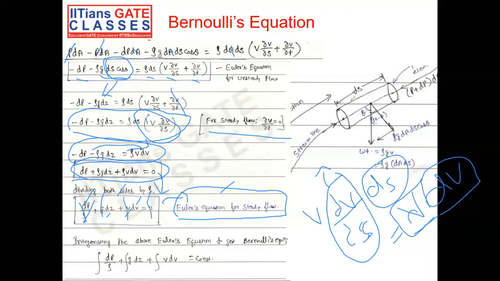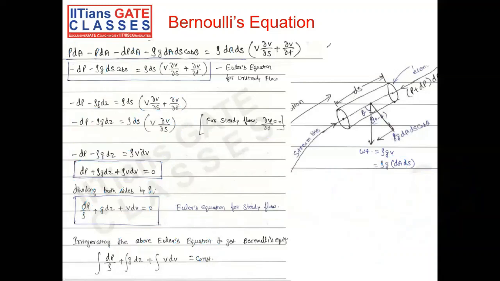So this integral dp by rho, integral g dz, integral v dv is equal to a constant, because the integral of 0 is nothing but some constant. Let's look at the first term, that is integral dp by rho.